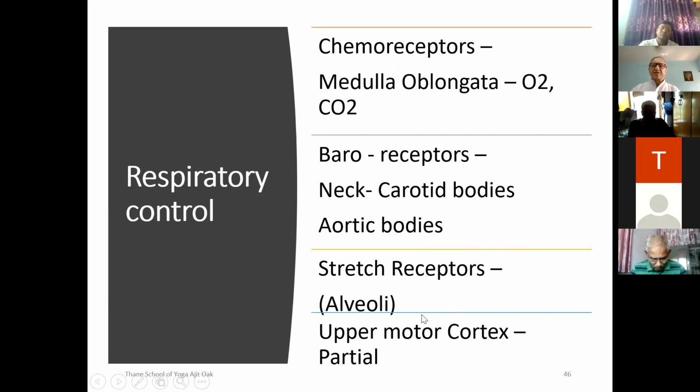And then there are stretch receptors in the alveoli. There are stretch receptors in the stomach also. Alveoli are the thin sacs of air, as we have seen. When the alveoli stretch completely, the receptors know that the alveoli have reached the optimum level. They will send a signal so that the alveoli cannot stretch more than that. If they overstretch, they are likely to get damaged. And the control is from the medulla oblongata, which is located at the back of the skull, and partly through the upper motor cortex, the cortical part of the brain, the conscious part of the brain.